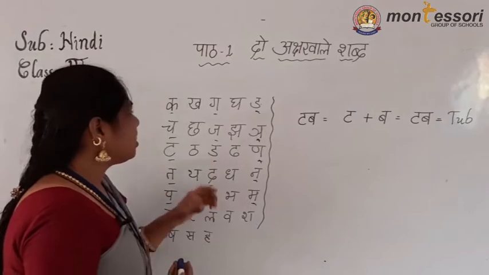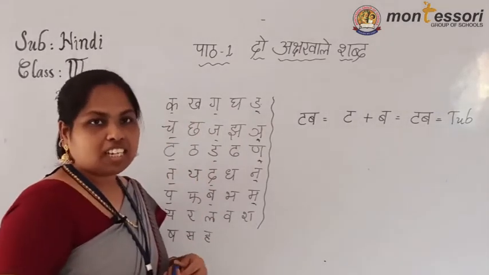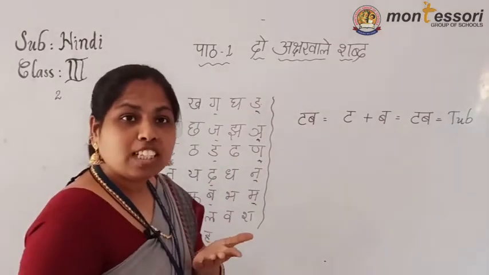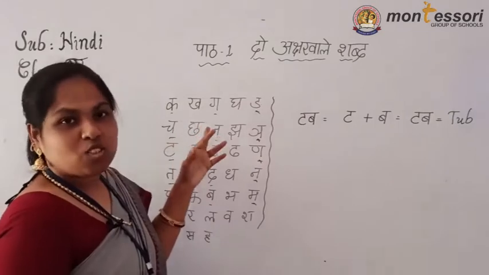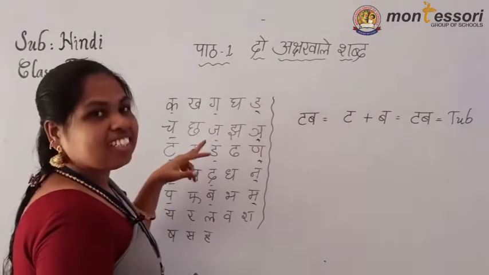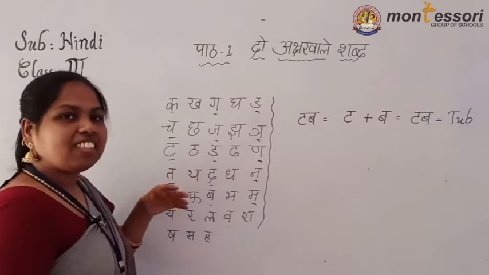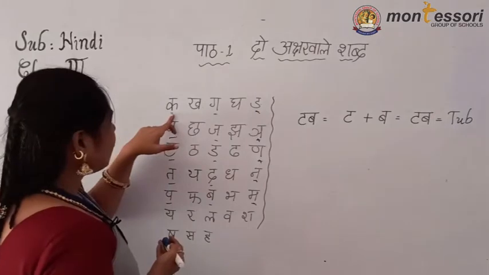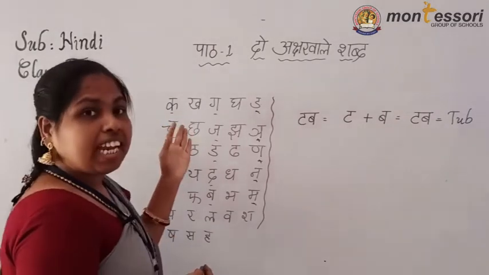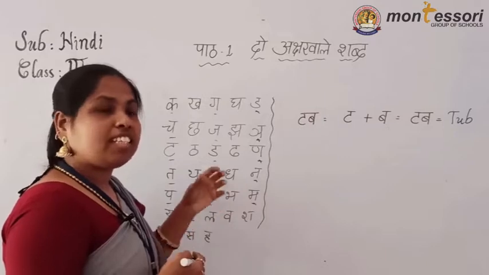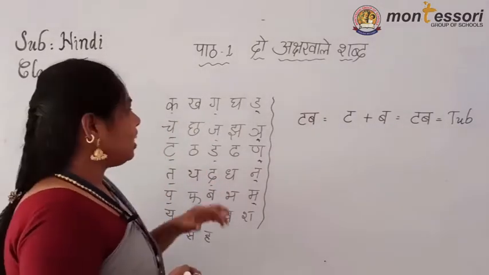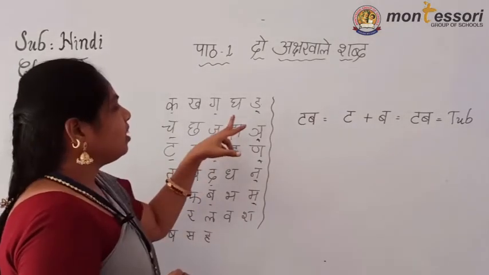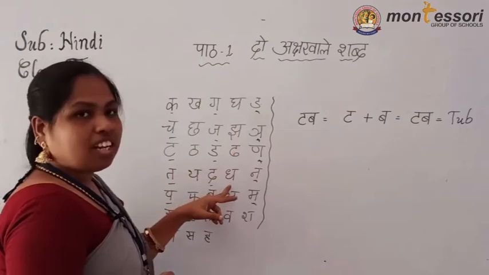When you pronounce, see, kha. Example, kha. When I say kha, then you also have to say kha. Then only you will know the pronunciation. Along with me, you also have to read. Okay, kha, cha, tha. See, when I say it, the ha sound comes at the end. This ka sound is there, and the ha sound is there. Together, if we say it, it becomes a letter. Okay, kha, cha, tha, tha, tha, gha, jha, dha, dha, bha.